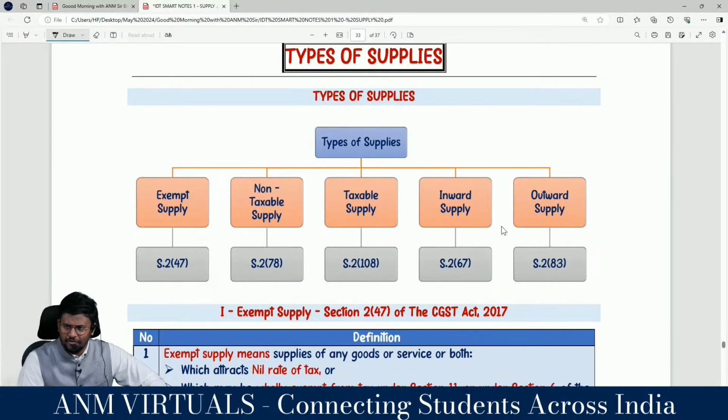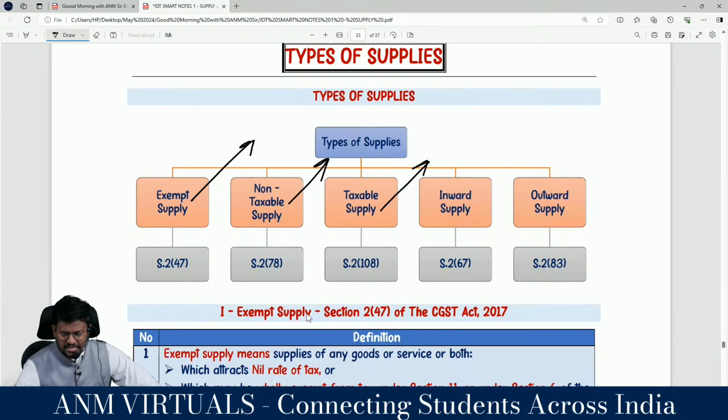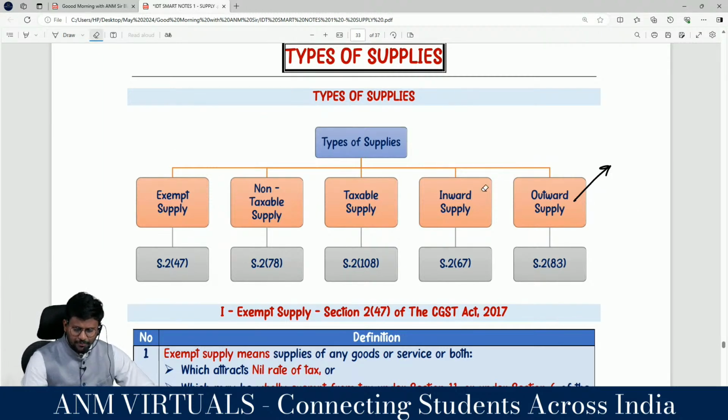We are having 5 different types of supply: exempt supply, non-taxable supply, taxable supply, inward supply, and outward supply.